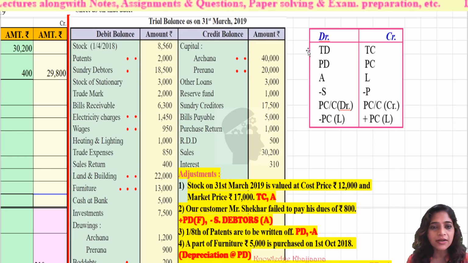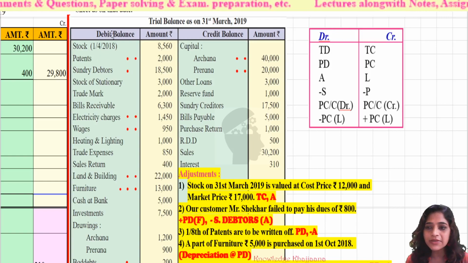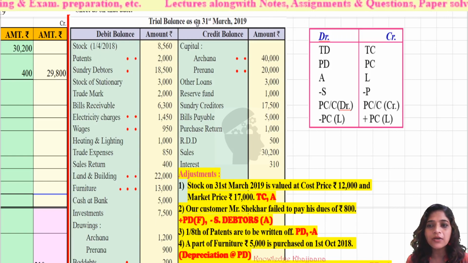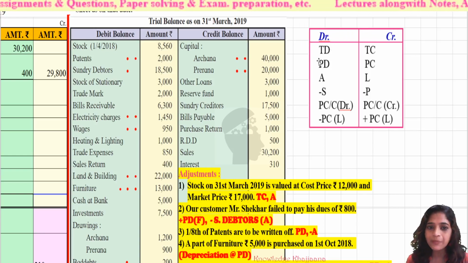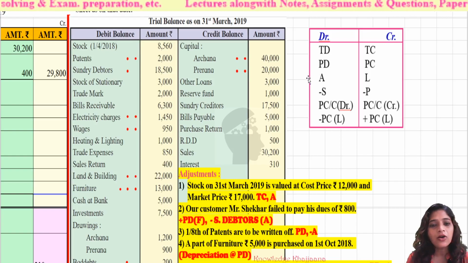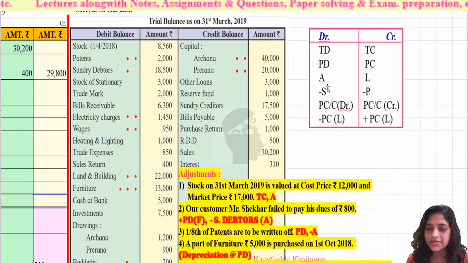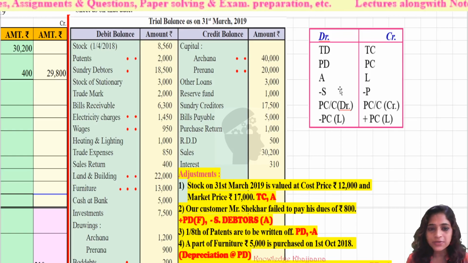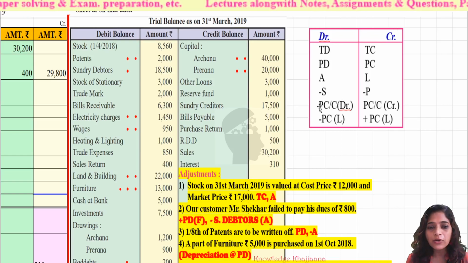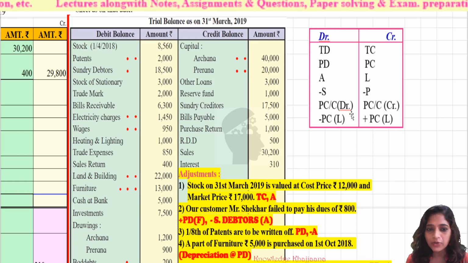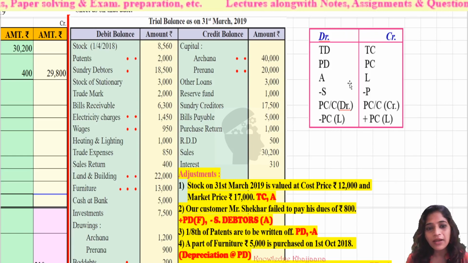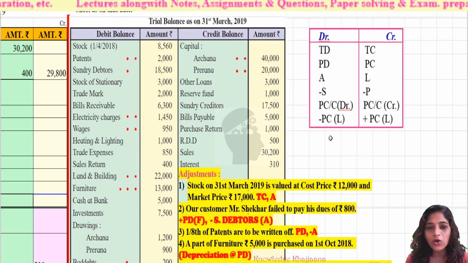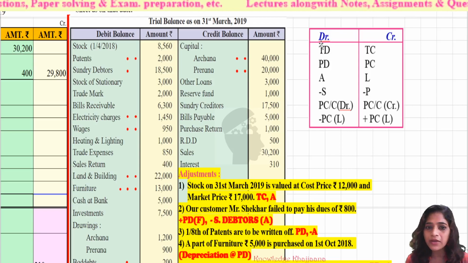See, which is that trick? For all the items given in the debit balance of the trial balance, they should either be recorded to the trading account debit side or profit and loss account debit side, or recorded under assets, or deducted from sales, or recorded to the partner's capital or current account debit side, or deducted from the partner's capital under liabilities. Under these 6 categories, any of the places it would be recorded.